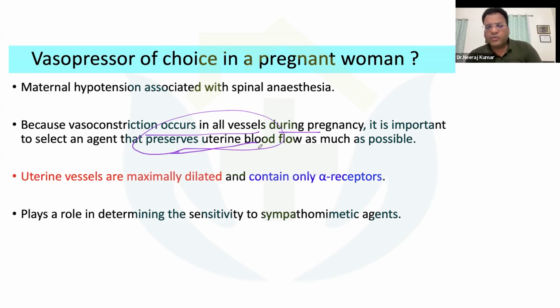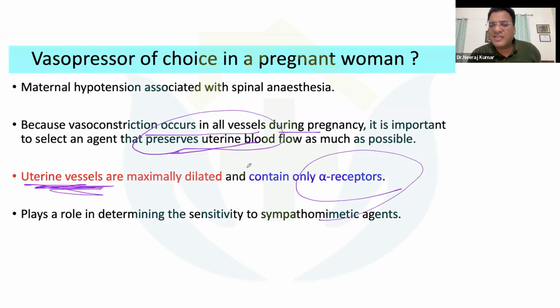So what are you going to do? The uterine vessels are maximally dilated. Why are they maximally dilated? Because they have a high density of alpha receptors. That's why these uterine vessels are maximally dilated. So you have to use the drugs which have a better effect in preserving this uterine blood flow. That's why they play a role in determining the sensitivity to sympathomimetic agents as well.